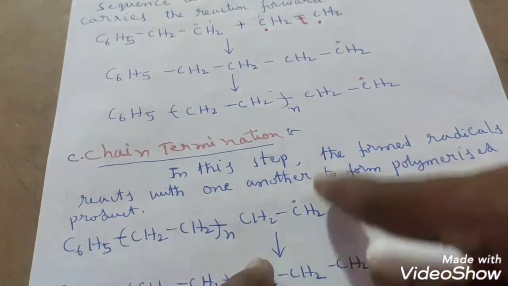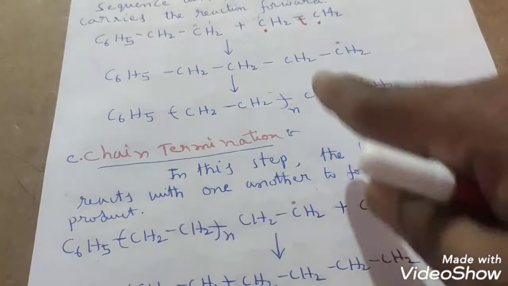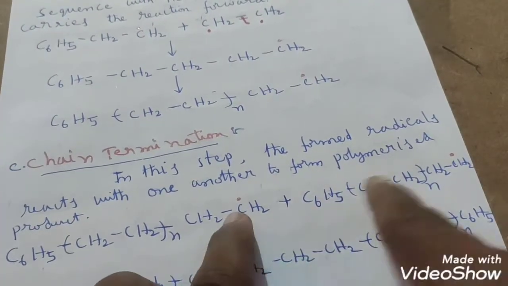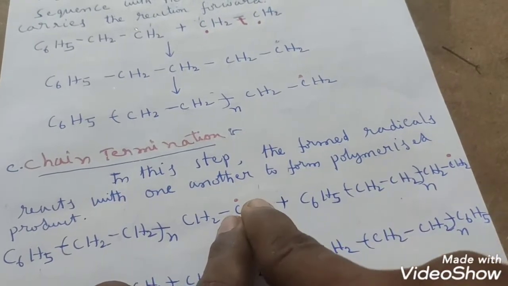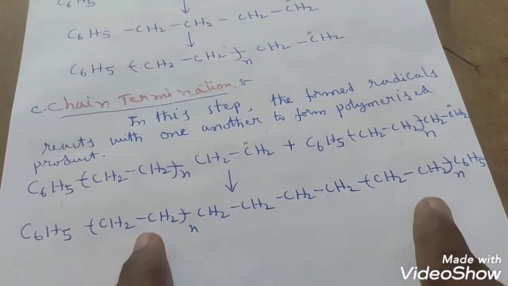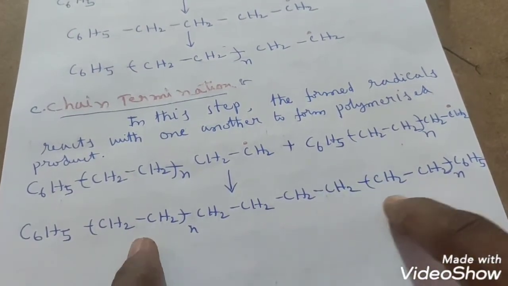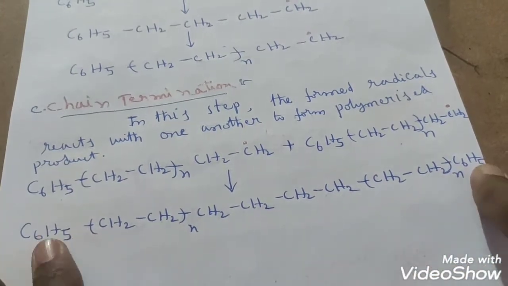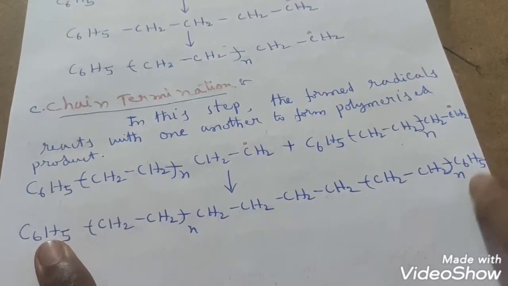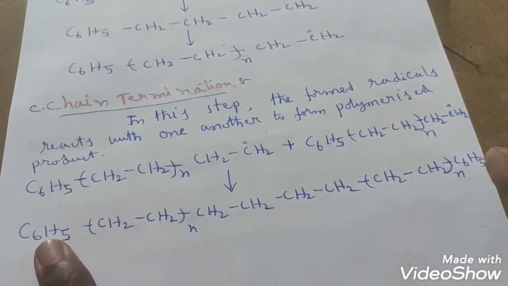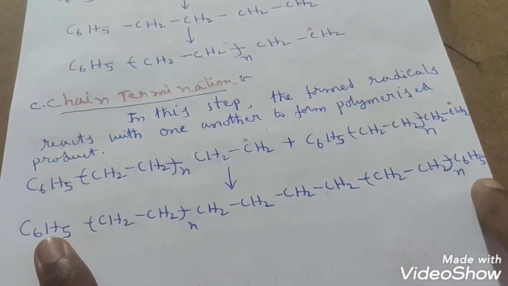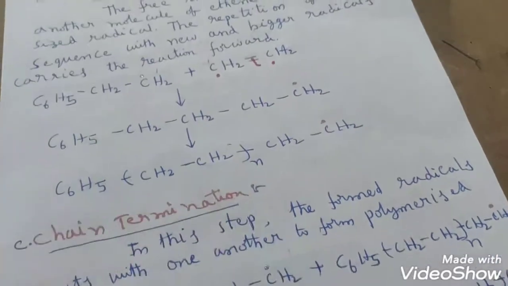In the termination step, whatever free radicals we got in chain propagation, if you take two such molecules, the end carbon free radicals will combine, this free radical and this free radical, and it gives the total polymer product. Right? This is polythene. This total is polythene after removal of these phenyl groups. Why are these phenyl groups there, sir? These phenyl groups came from the catalyst, benzoyl peroxide, students. So you know the nature of a catalyst. Okay? This is the mechanism involved.